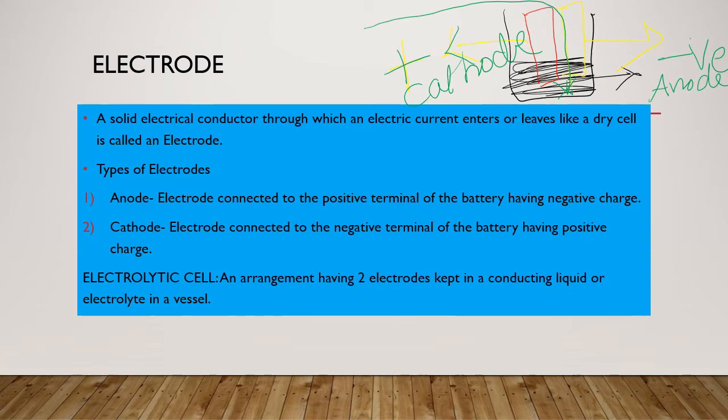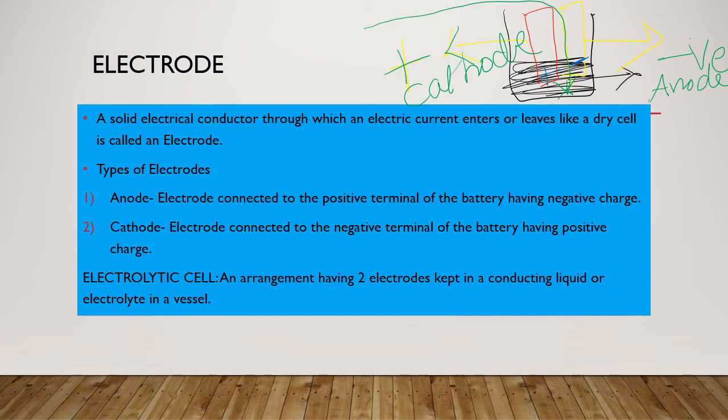The electricity will be passing through the solution, and the molecules in the solution will be splitting into ions, positive ions as well as negative ions.